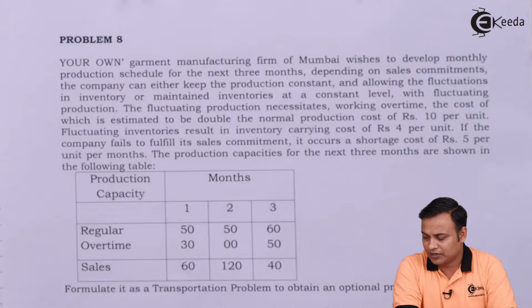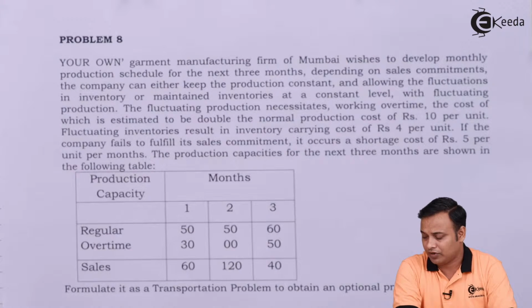Fluctuating inventories result in an inventory carrying cost of 4 per unit. If the company fails to fulfill its sales commitment, it incurs a shortage cost of rupees 5 per unit per month. The production capacity for the next 3 months are shown in the following table. So they have also given us the production capacity and the sales.